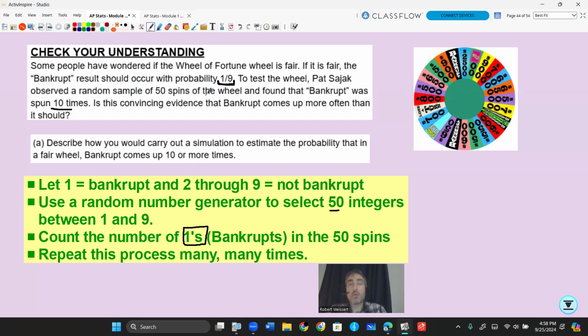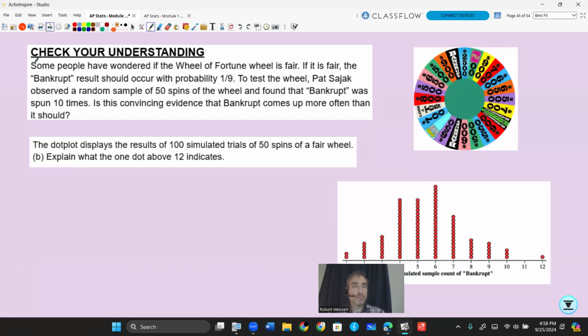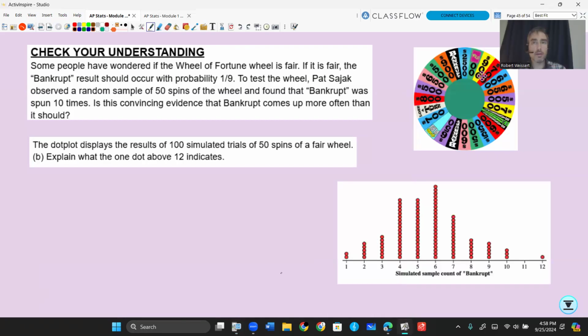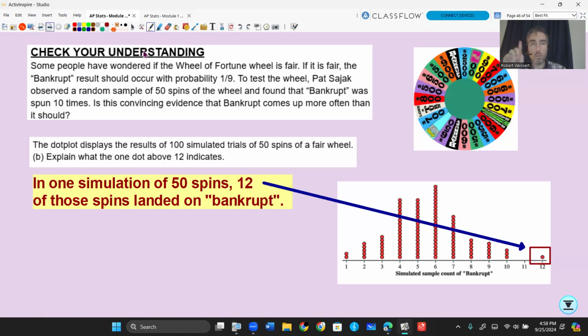So in class, we'll do a simulation together to see what it would look like as a dot plot. Here's an example. The dot plot is going to display the results of 100 simulated trials of 50 spins on a fair wheel. Explain what the 1 dot above 12 indicates. This represents 1 simulation of 50 spins, and of those 50 spins, 12 landed on bankrupt. That's what that means.